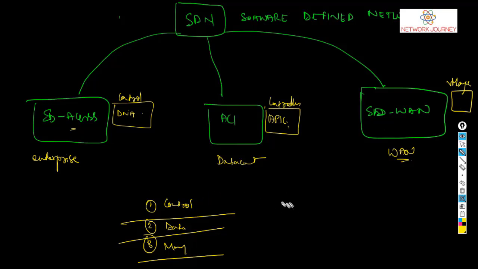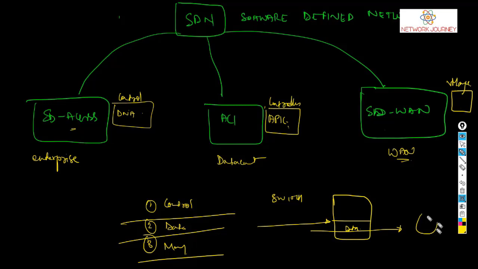How does the decision happen? Let's say in the case of a switch, if some packet enters, if the traffic is about sending the packet to a destination, then the data plane will take care of such a packet and forward it to the next hop or the destination. But if the packet was for OSPF or EIGRP, the data plane cannot make the decision.